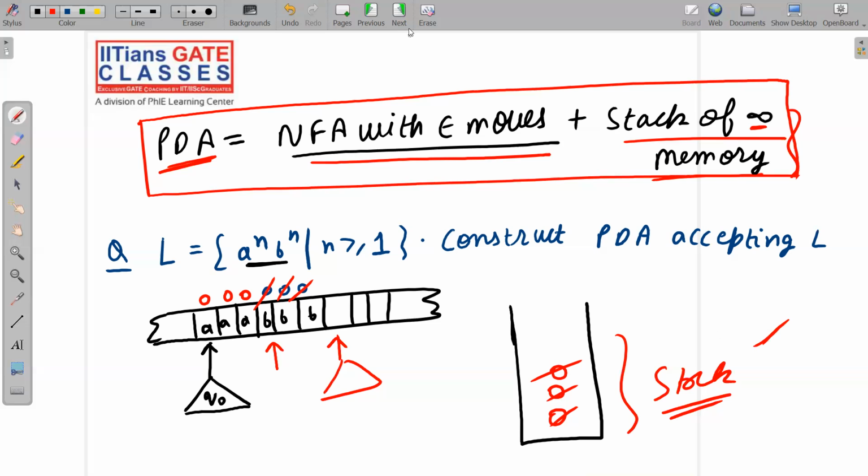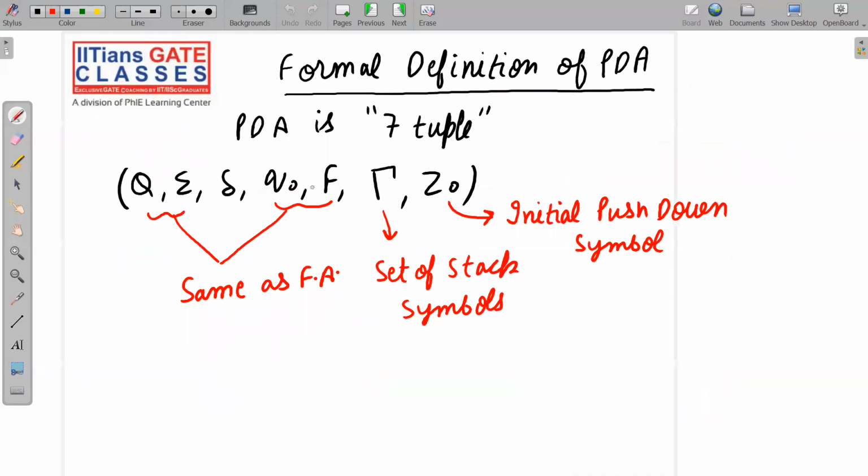This was the basic intuitive idea of PDA. Okay, now let's jump to the next slide. So what is the formal definition of PDA? Now we are going to study it.